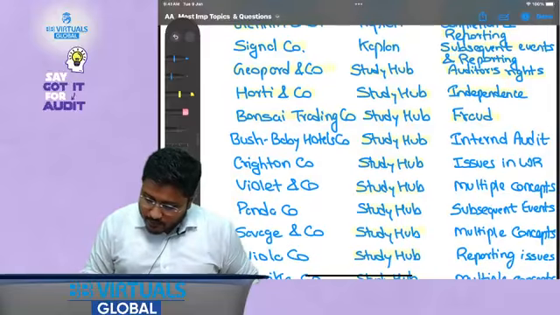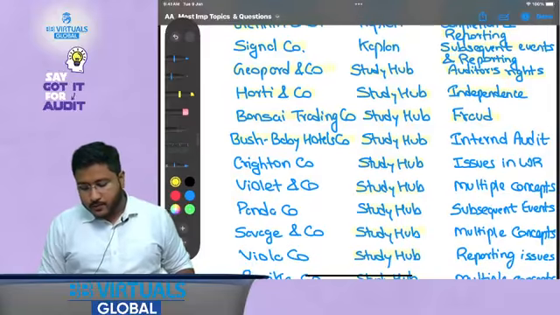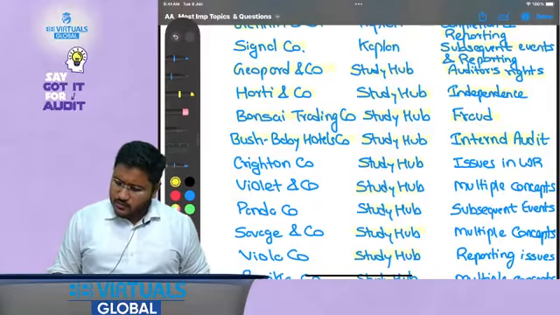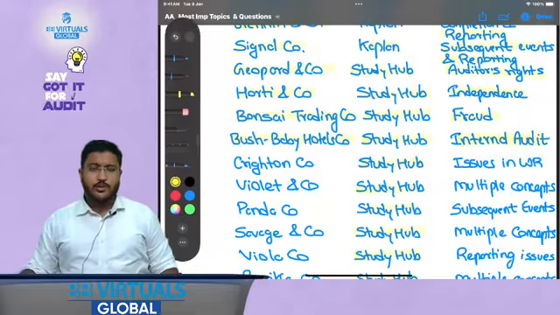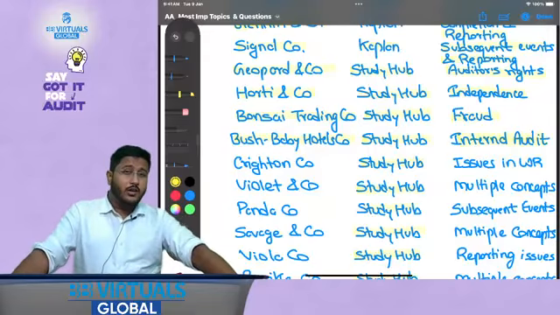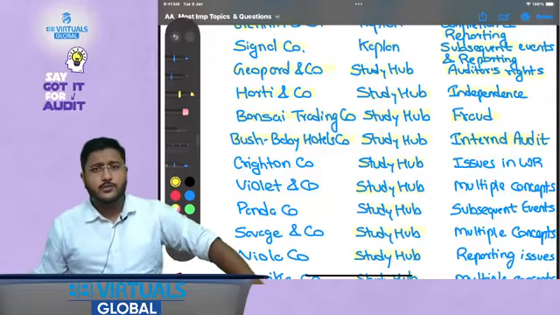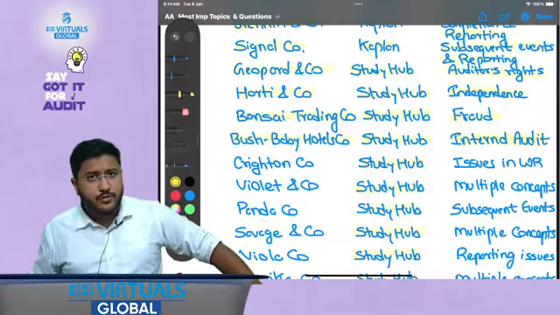Then Bush Baby Hotels Company. Bush Baby Hotels Company talks about internal audit. But sir, we have already covered internal audit in one question, right? But this question is fully dedicated to internal audit, and this is a very beautiful question. So you should definitely solve it.